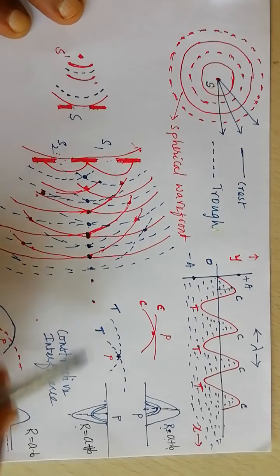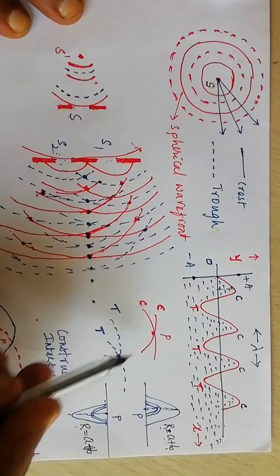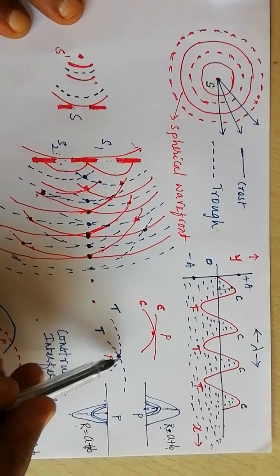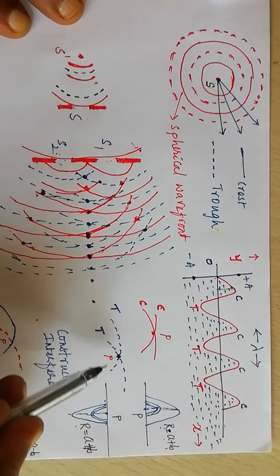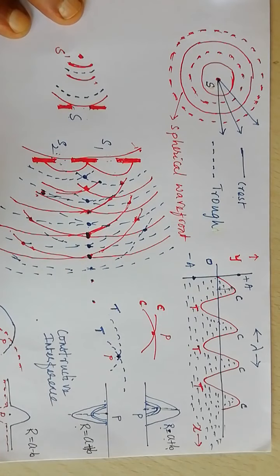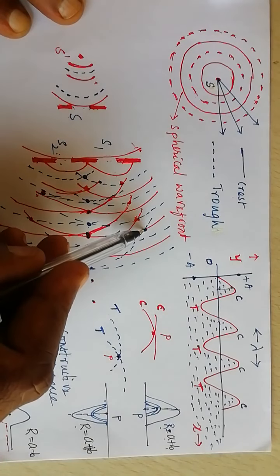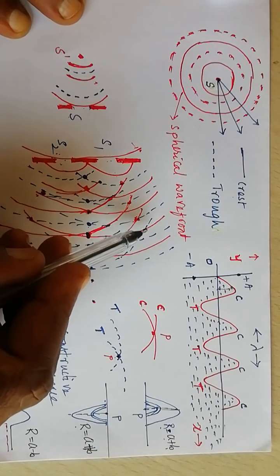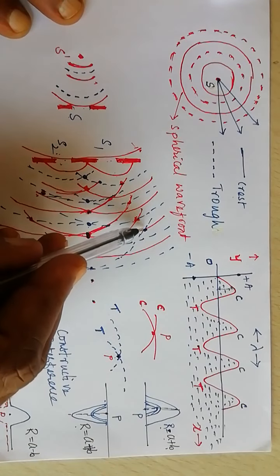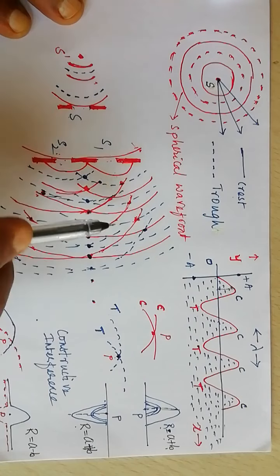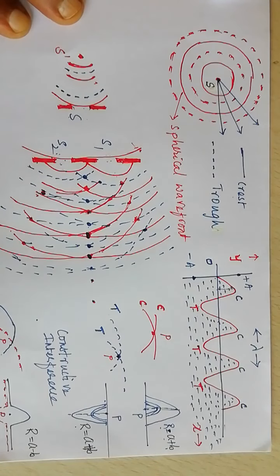So the resultant wave is formed at the points P. In both the cases, the resultant amplitude becomes maximum. If resultant amplitude becomes maximum, the intensity of the wave also becomes maximum. So there are points in this region where crest falls on a trough. Here is the point, crest falls on a trough at a point P.